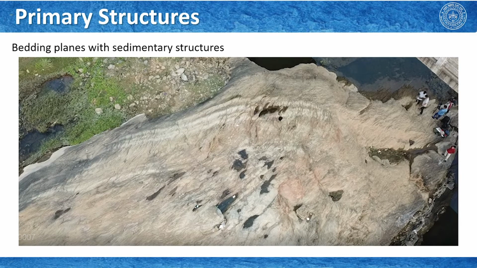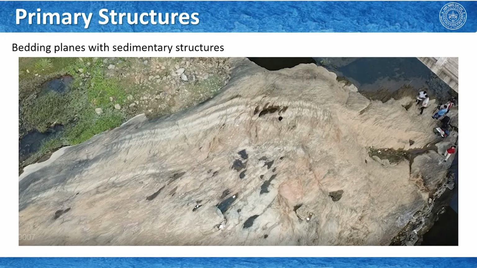Okay. Now, you can also identify bedding planes, as I said, by alternating color bands, and here we have a large exposure. This is a drone view. These people here, you can use them as a scale, and you can see that you have some color variation. This is a white layer, then you have some here, alternate dark and white bands, and they clearly indicate that we are looking at the traces of the bedding planes